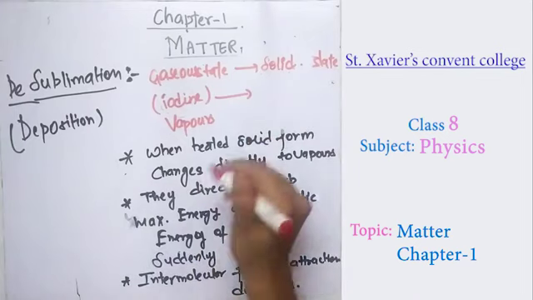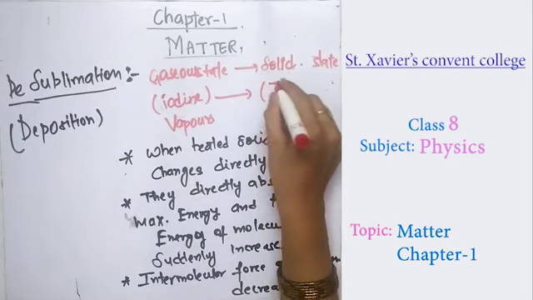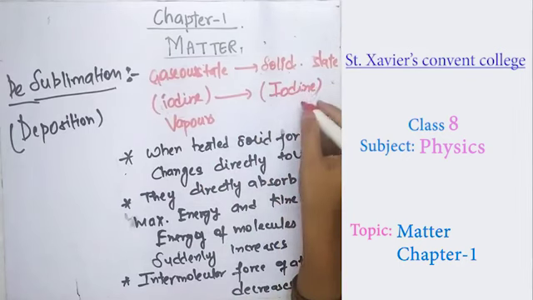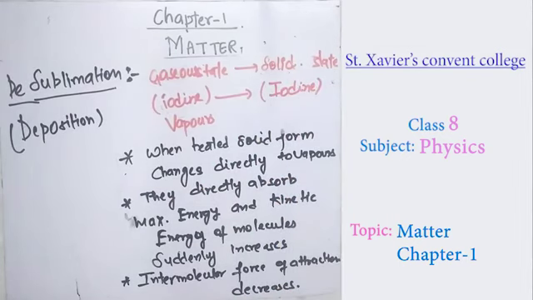So we are making the iodine vapors change into the iodine form. A crystalline form comes, so it changes into the iodine form. This is the gaseous state. To come from the gaseous state into the solid state, the substance has to get cooled.